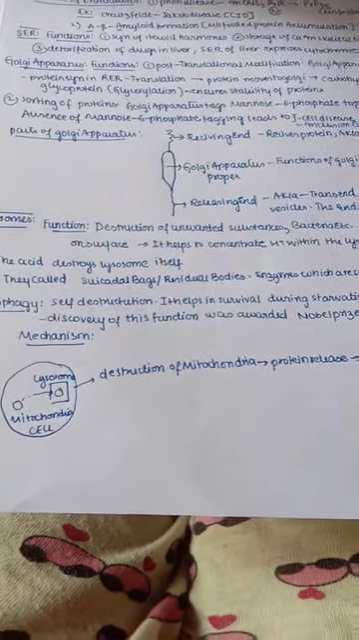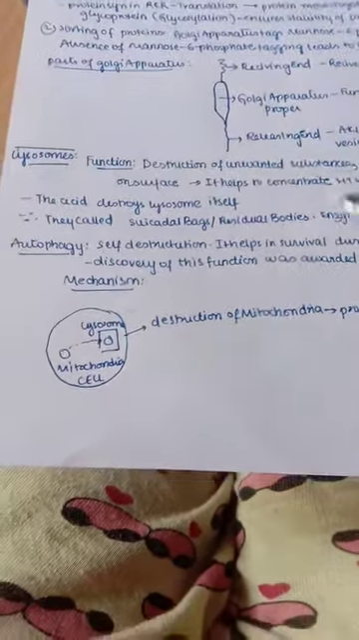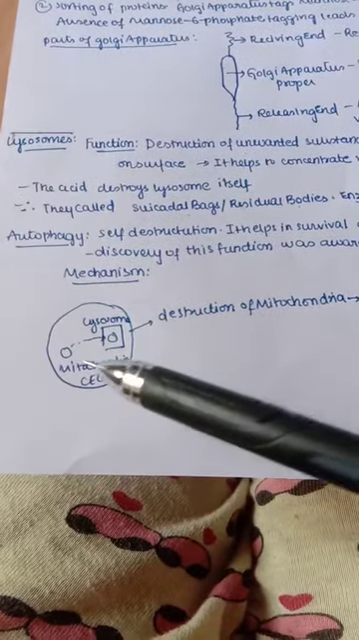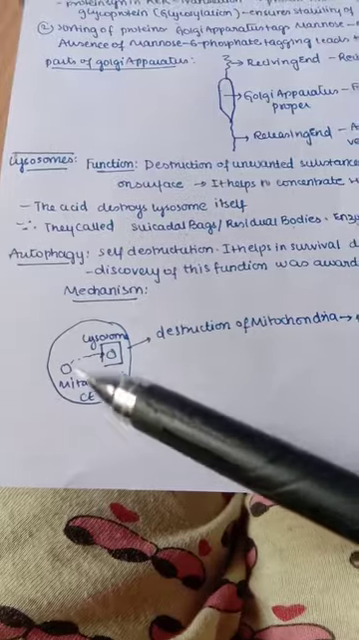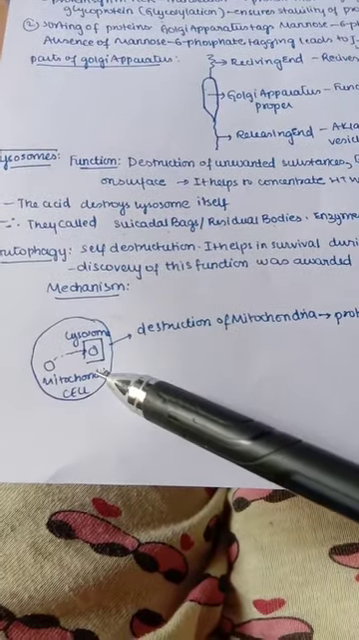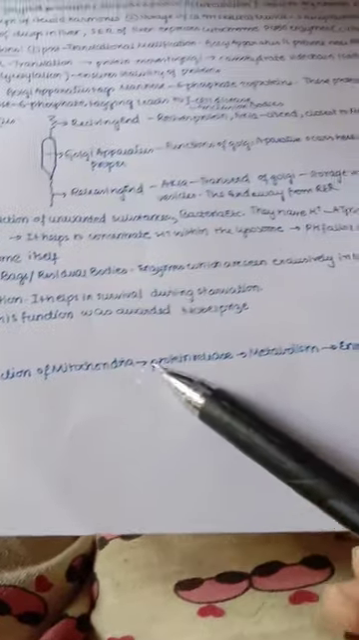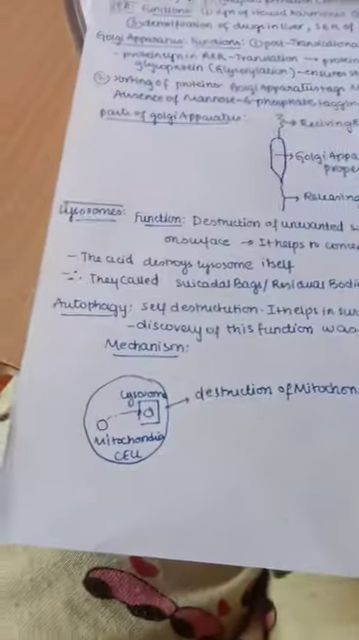So what happens in this process, let us see. Discovery of this function is awarded the Nobel Prize. The mechanism is nothing but, like you can see, this is the lysosome. Now lysosome even destroys our mitochondria. We know mitochondria is providing energy for us. If this is destroyed, mainly destruction of mitochondria, the proteins are released, leading to metabolism, and energy is produced, and so we can survive even in starvation by means of autophagy.